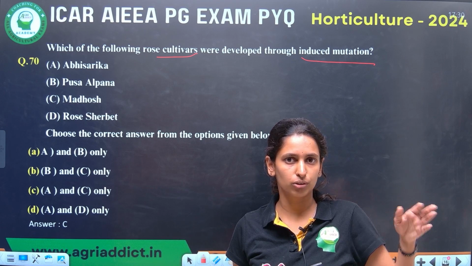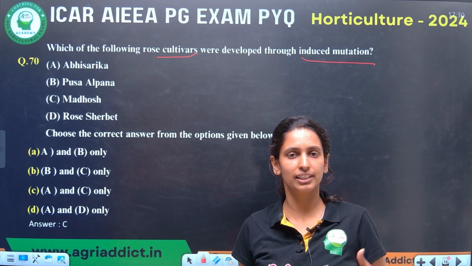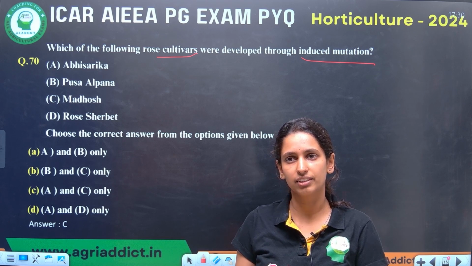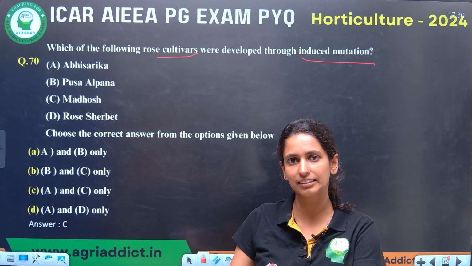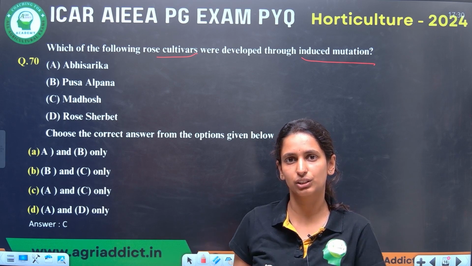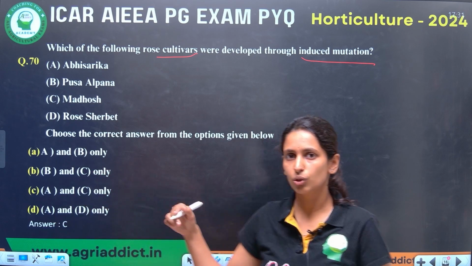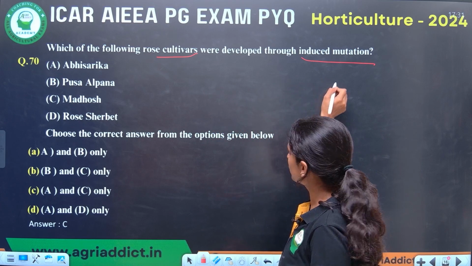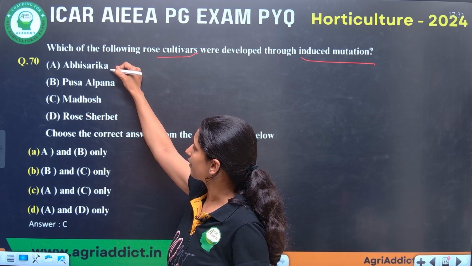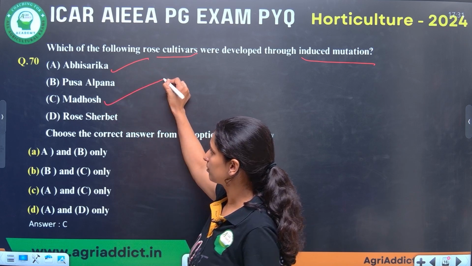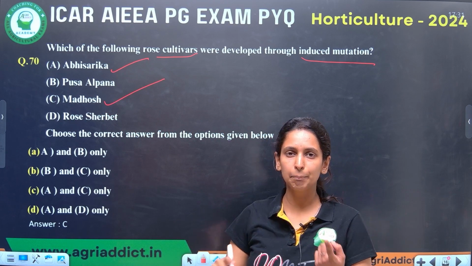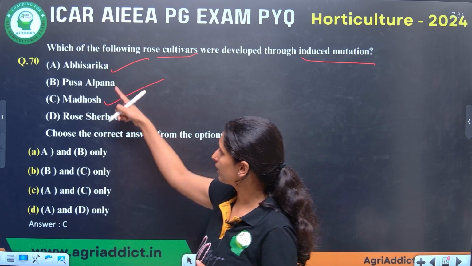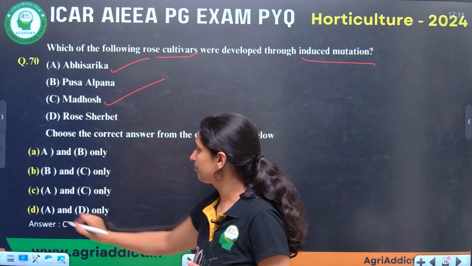Sometimes from UV rays and some natural phenomenon they will naturally get mutated, but they will be having a really advanced feature or a very good feature. So they will select through selection and release it as a variety. That is bud sports. In this, induced are two famous varieties, Abhisarika and Madhosh. In important crops, you have to remember the mutants. So option A and C.